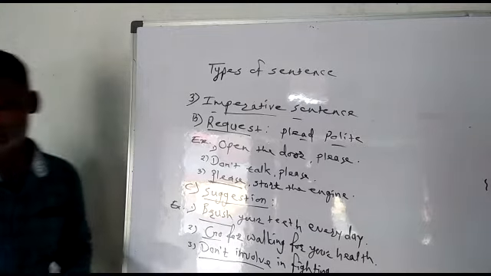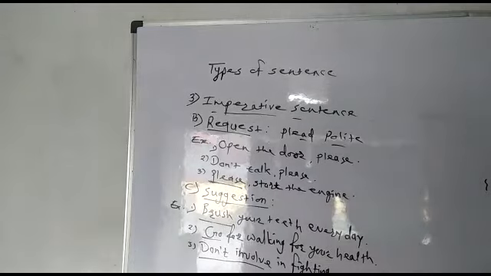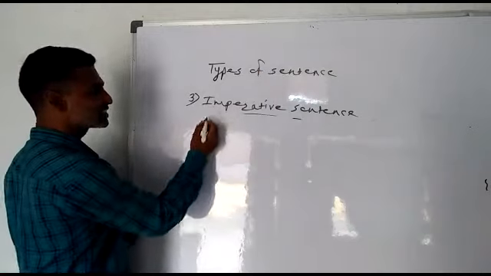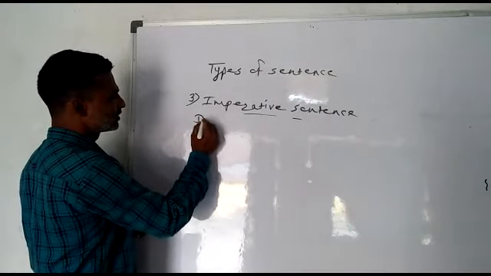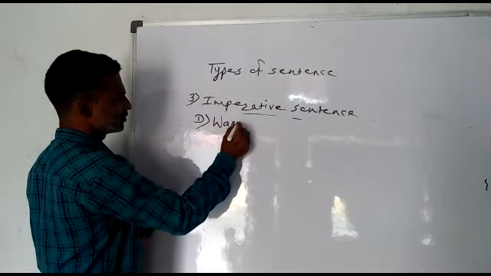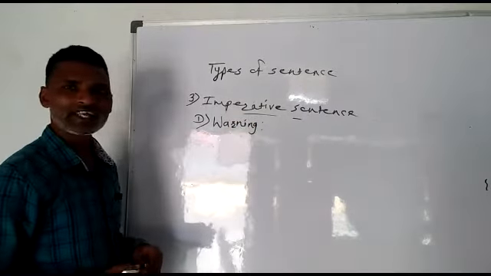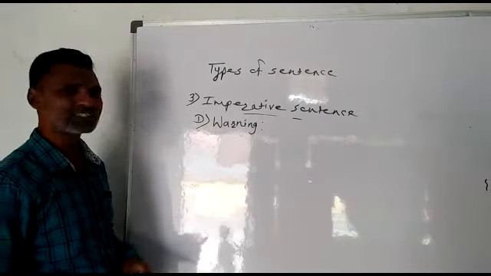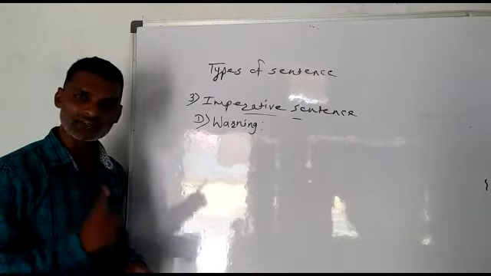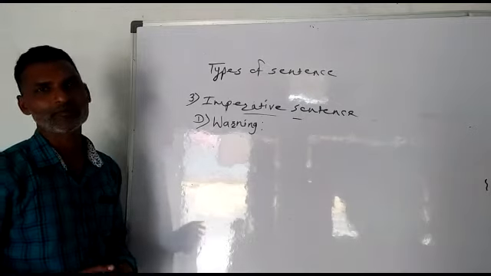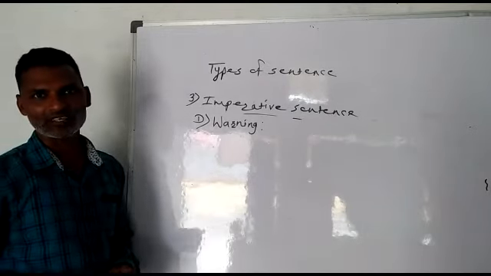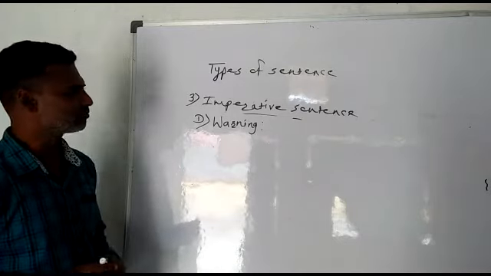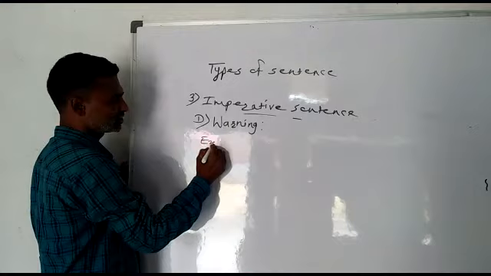So first I will wipe the board. Now student, imperative sentence, its last type is, let us write here D, warning. What is warning? It is a strict order. Warning means it is compulsory for you that you must follow it. Otherwise, some accident can happen. For example, if there is a live wire, then it is said don't touch.